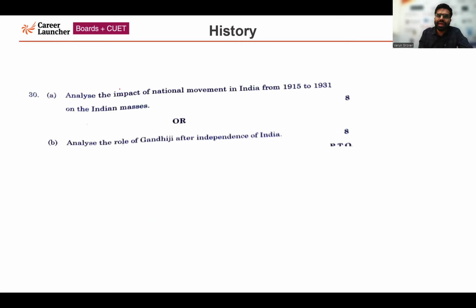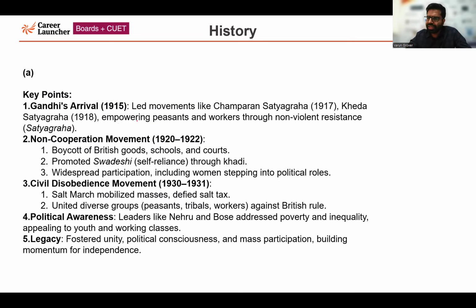Another choice-based question. Analyze the impact of the national movement in India from 1915 to 1931 on the Indian masses. This question is related to the Indian national movement. What were the key points you could have written in your answer? Gandhiji's arrival, which happened in 1915. Then he led the Champaran Satyagraha and Kheda Satyagraha, empowering peasants and workers through non-violent resistance. Then you could have also written about the non-cooperation movement, which happened between 1920 and 22.